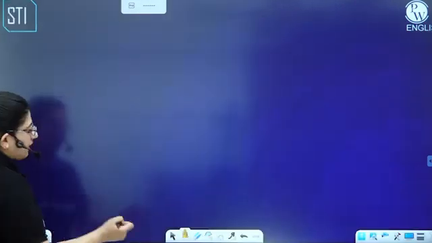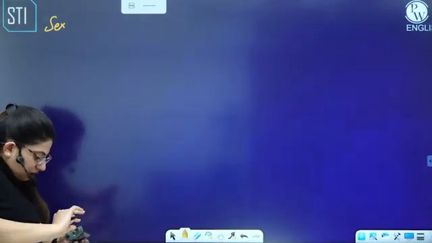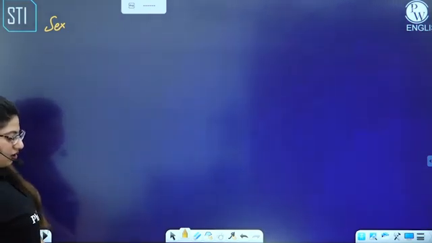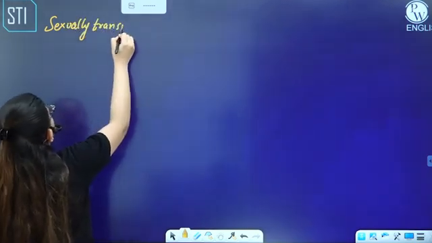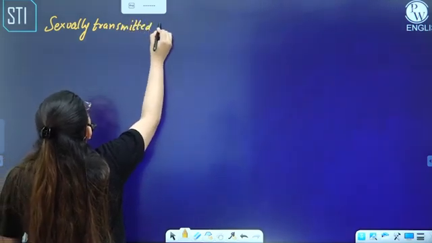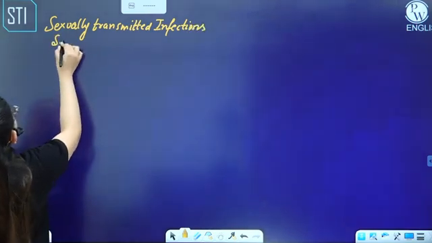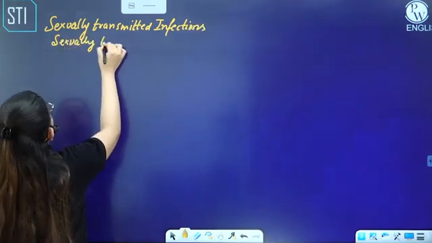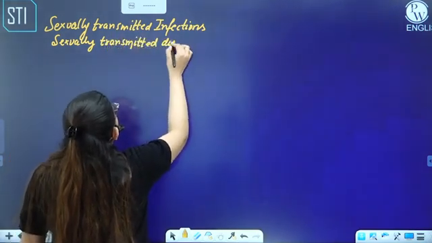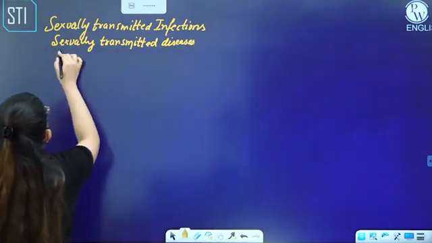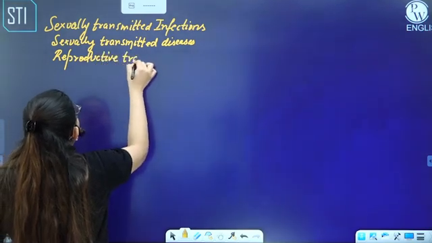The next we have is STIs. And what are STIs? STIs are sexually transmitted infections. They're also known as STDs, which is sexually transmitted diseases. They are also known as reproductive tract infections.